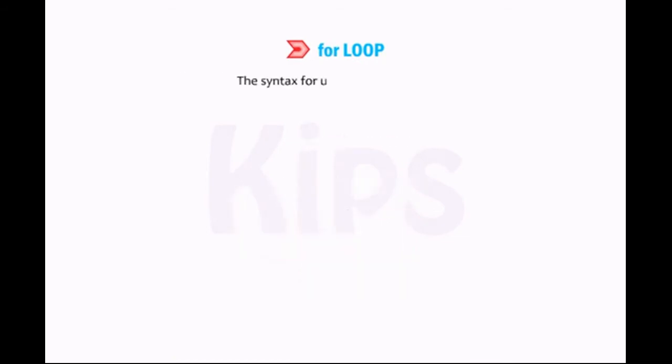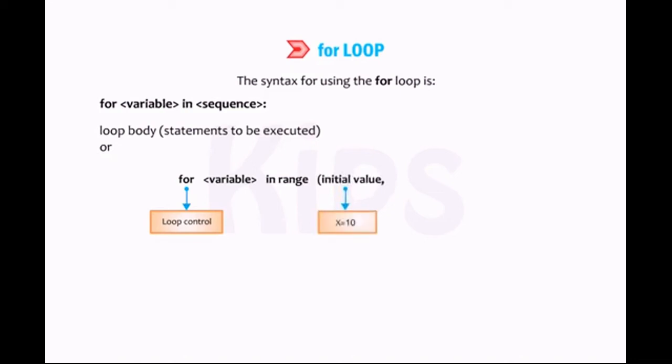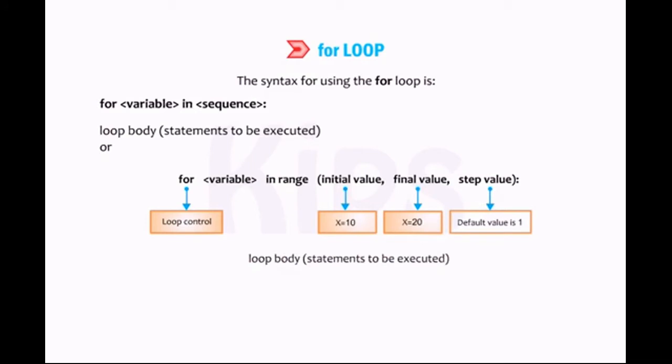The syntax for using the for loop is: for variable in sequence, loop body statements to be executed, or for variable in range. For is the loop control. Initial value x equals 10. Final value x equals 20. Step value, default value is 1. Loop body statements to be executed.